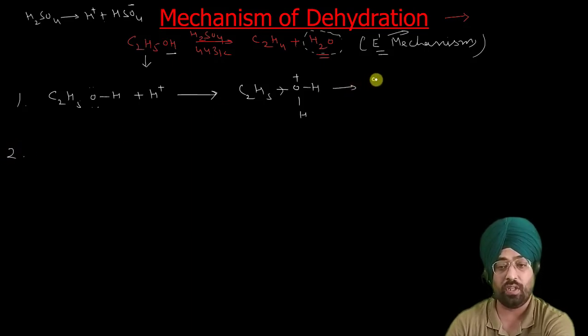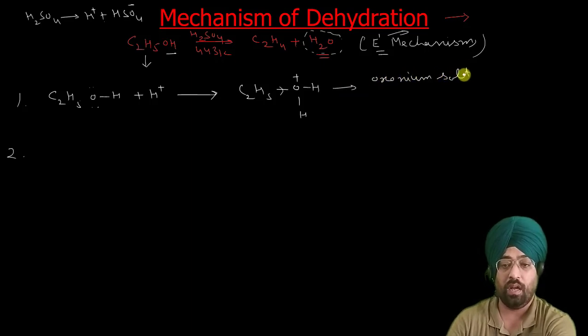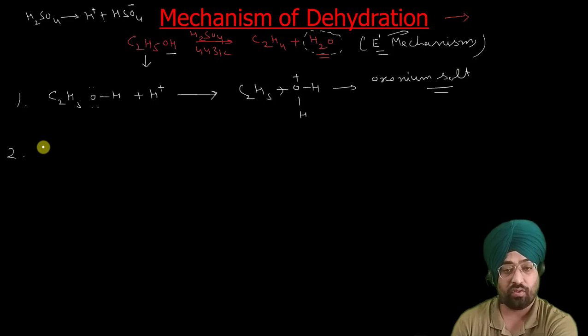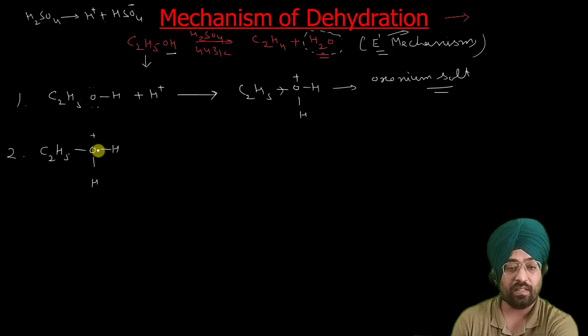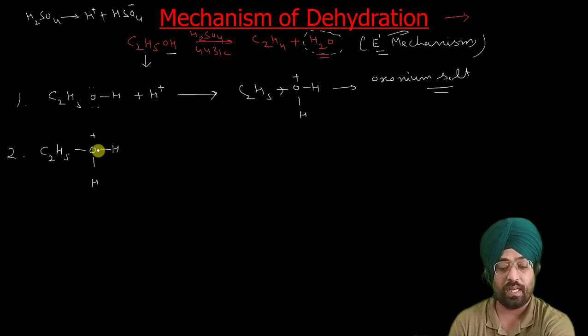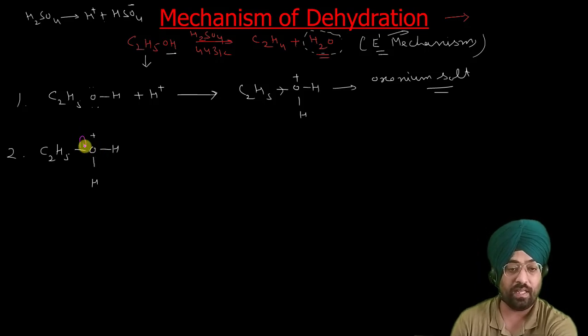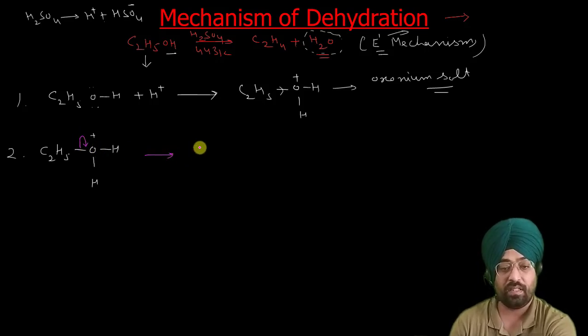This is your oxonium salt. In the next step, this oxonium salt, C2H5OH2 positive, because of the enhanced electronegativity due to OH positive, this bond gets cleaved, and we get C2H5 positive plus water.